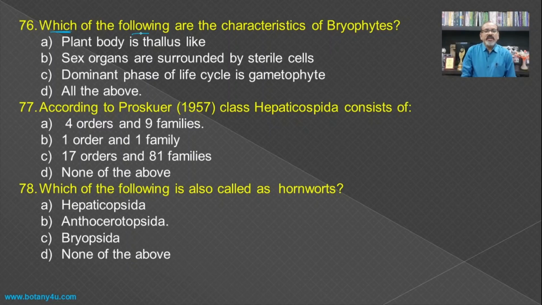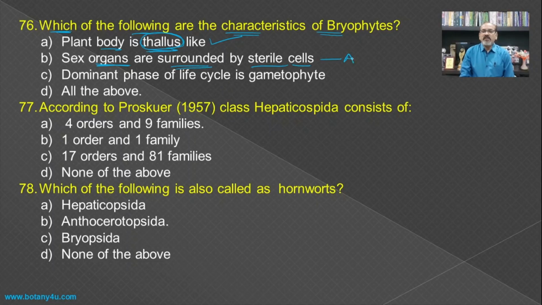Which of the following are the characteristics of bryophytes? The plant body is thallus-like, means when the root, stem and the leaves are found to be absent, then the body is known as the thallus, which is the characteristic feature of the algae, fungi and the bryophyte. Sex organs are surrounded by the sterile cells.